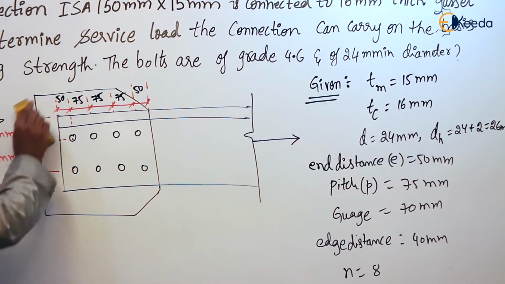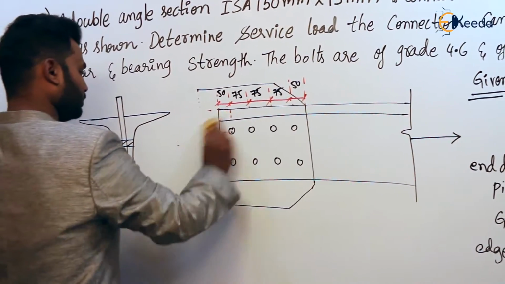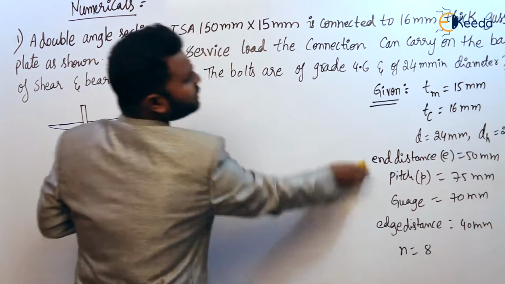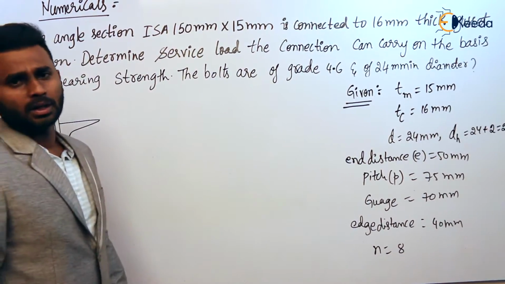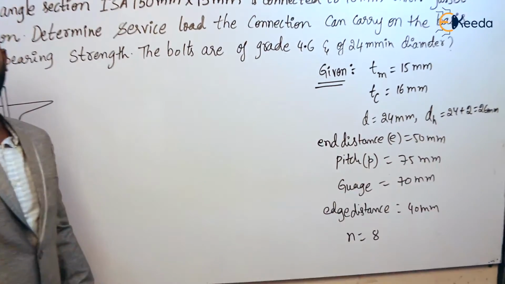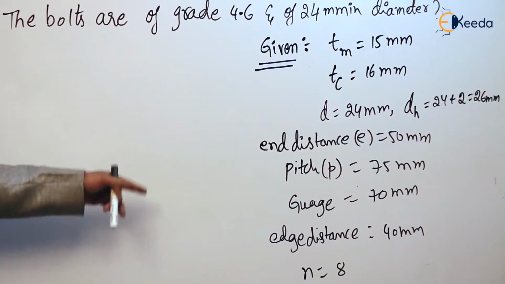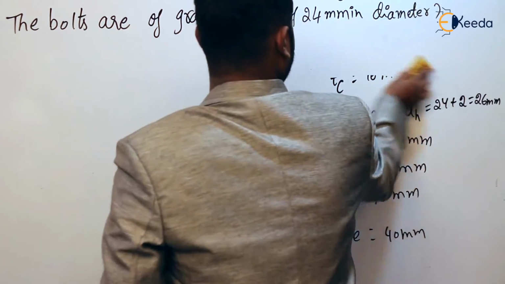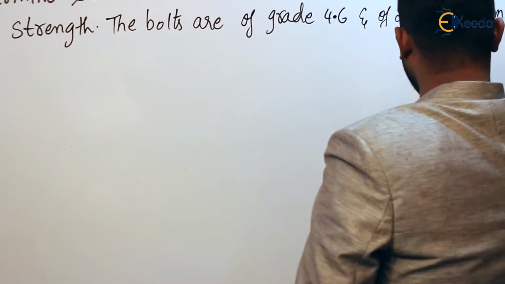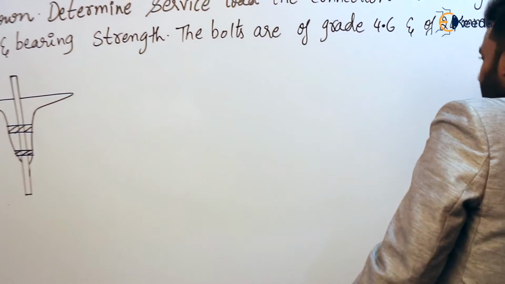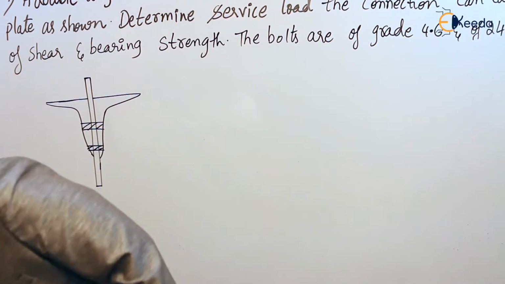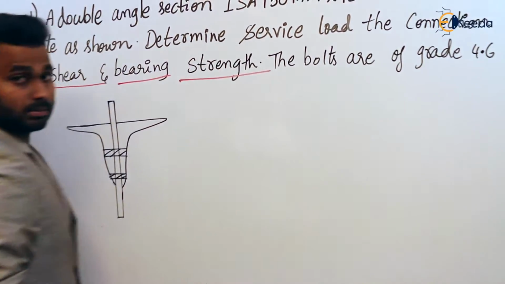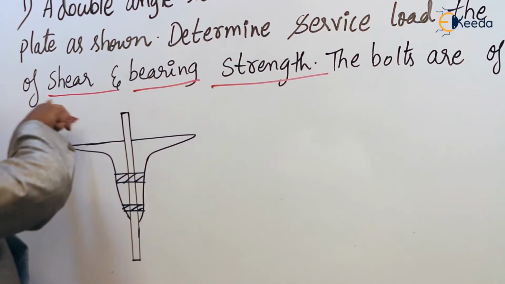I am going to rub this diagram. First, take down the given information. Let us see how to calculate it. After this, let us start the design. In the question it is clearly mentioned that the design is based on shear and bearing strength only.